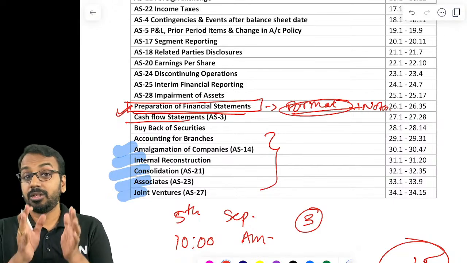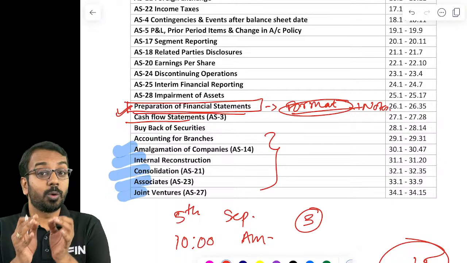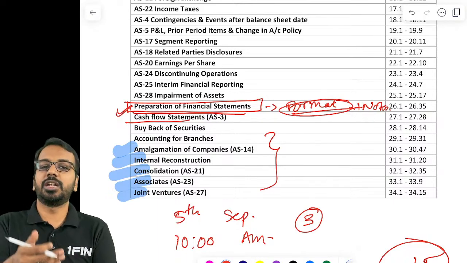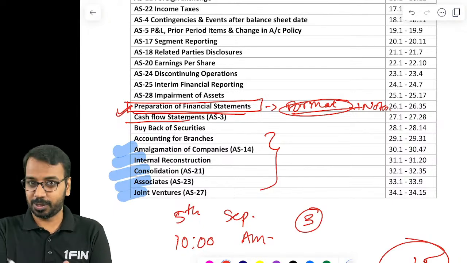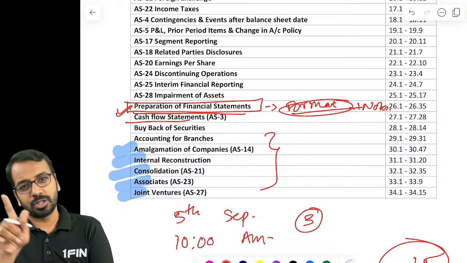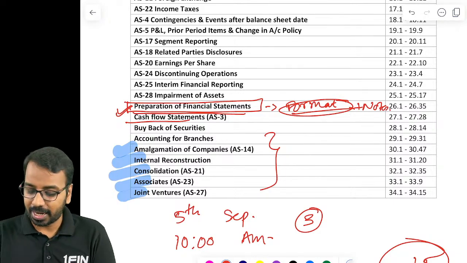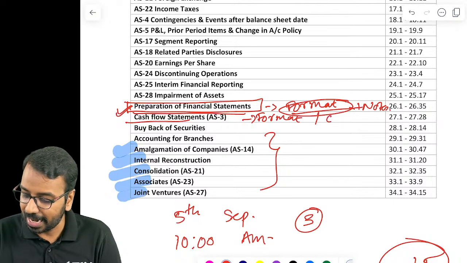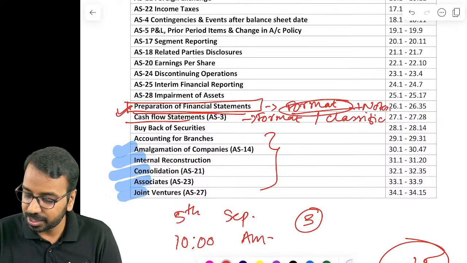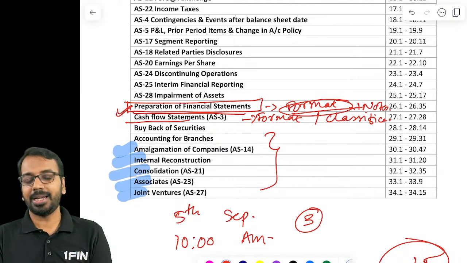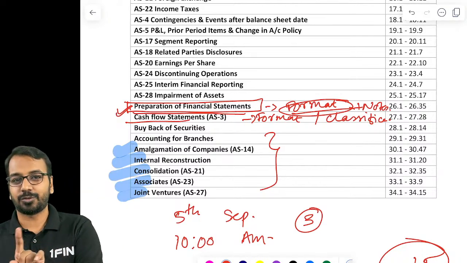Even here, just think about those adjustments where you found difficulty. A lot of students struggle with provision for taxation related amendment or adjustment. Now that I have already covered in a separate video. If you are still confused, you can have a look at that. But apart from that, in AS3 also, what is important is format and classification of items, which is operating, which is investing, which is financing. If you are able to do that, you will be able to manage the cash flow statement as well.